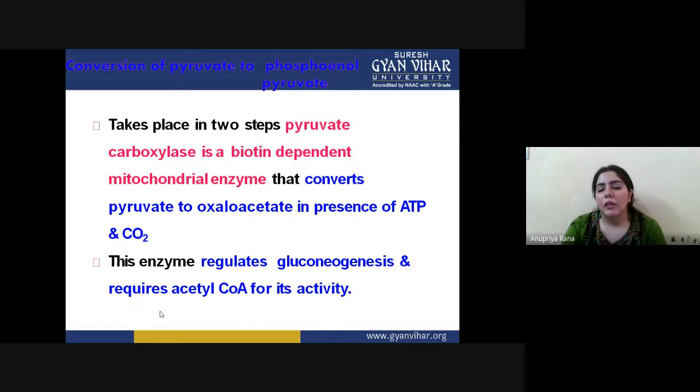So basically what we need in the very first step is 1 ATP and carbon dioxide for the conversion of pyruvate to phosphoenolpyruvate. This enzyme basically regulates gluconeogenesis, meaning this is the very first step from which gluconeogenesis starts, and it requires acetyl CoA for its activity. And this acetyl CoA, where do we get it? We get it from the Krebs cycle.